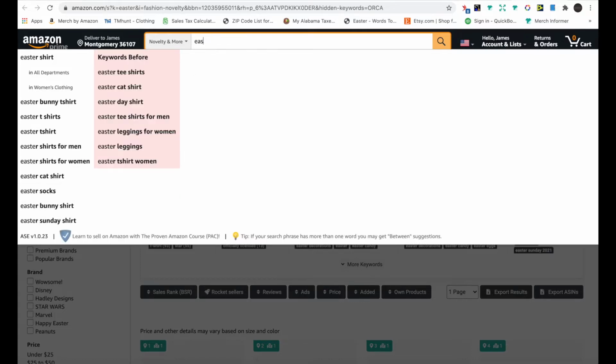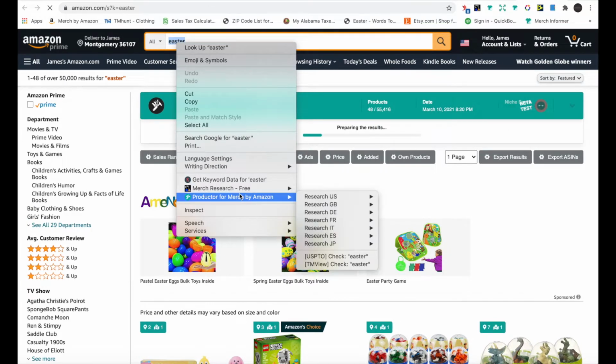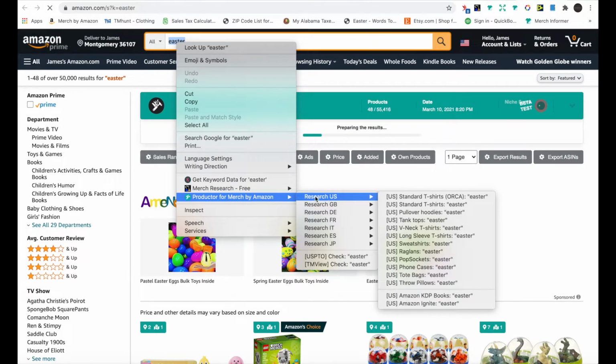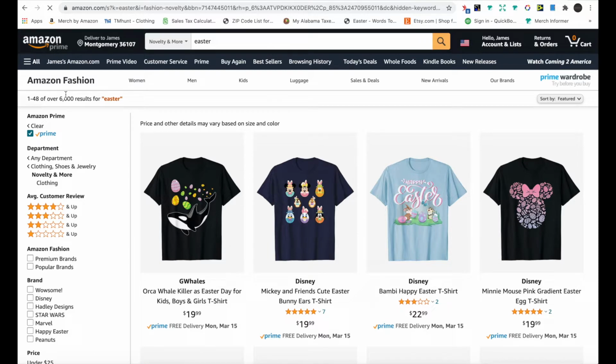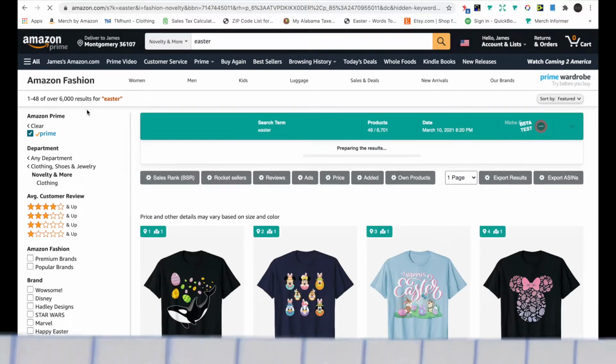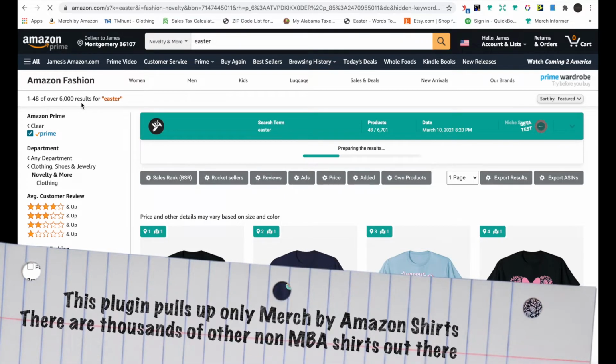So if we look at the main keyword Easter, what I'm going to do is use the free producer tool. I'm just going to go US standard t-shirts. If I hit prime, you can see this number is 6,000. There's probably way more than that. Sometimes it may not be as correct, so don't always trust the number, because it's definitely more than 6,000.